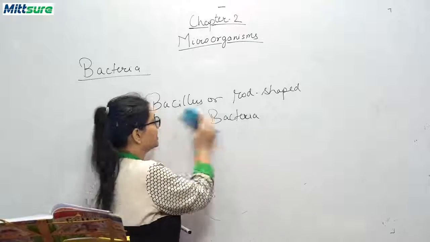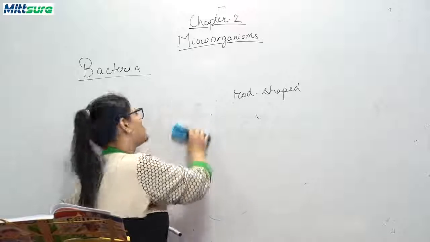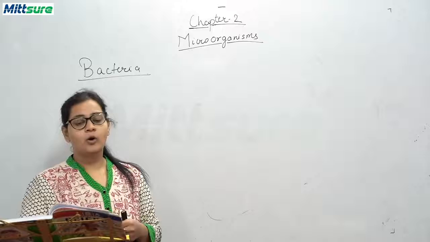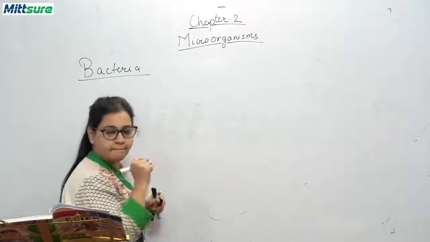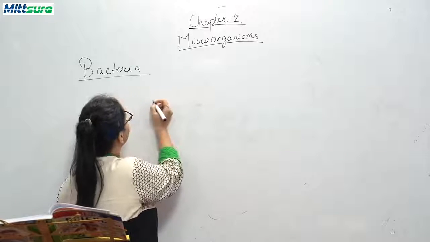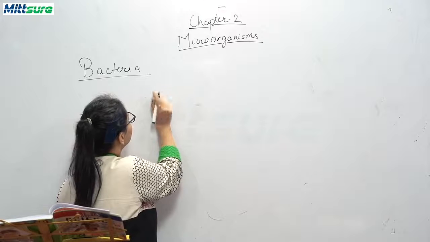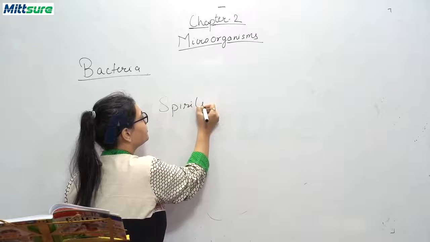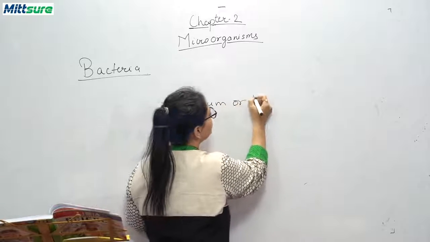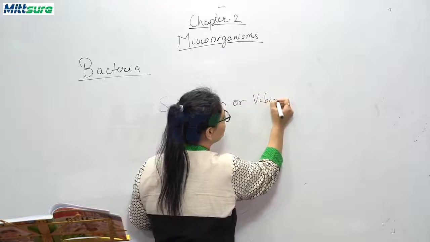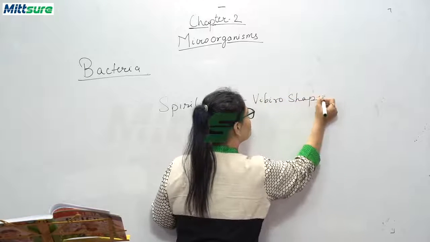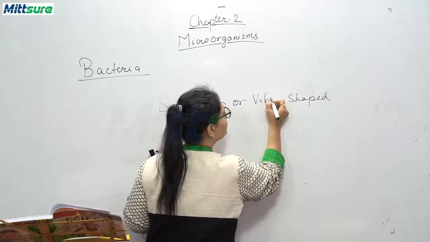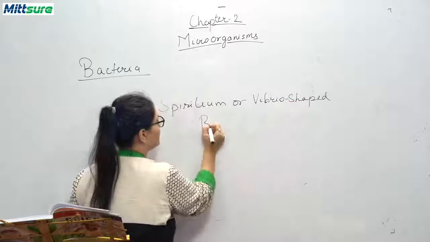The next type of bacteria that is divided on the basis of shape and structure is spirillum or vibrio-shaped bacteria.